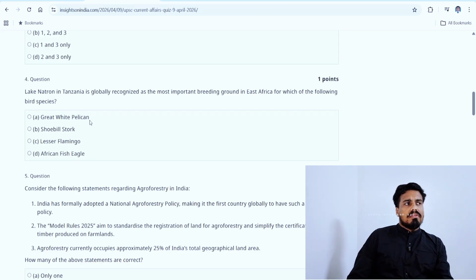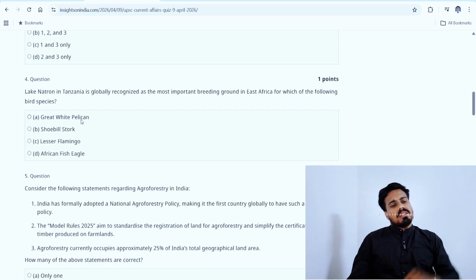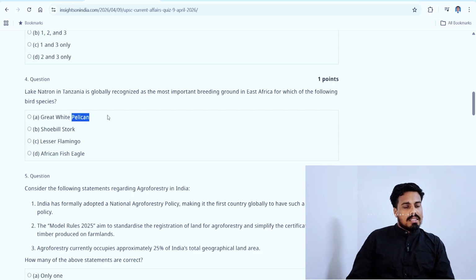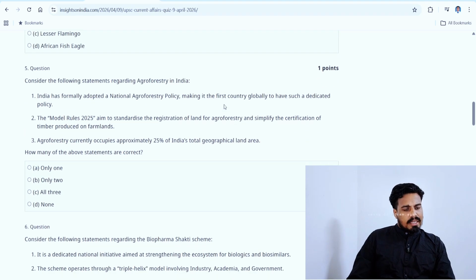Pelicans, yeah, they do arrive at some lakes, but they're mainly seen beyond the subtropical region. Tanzania comes in the subtropical or equatorial region. So beyond the subtropical region, pelican has its place. So let's eliminate pelican here. An African fish eagle also has a chance to get into the place. So there are three options which are confusing. Leave that question, we will answer that in the second round.